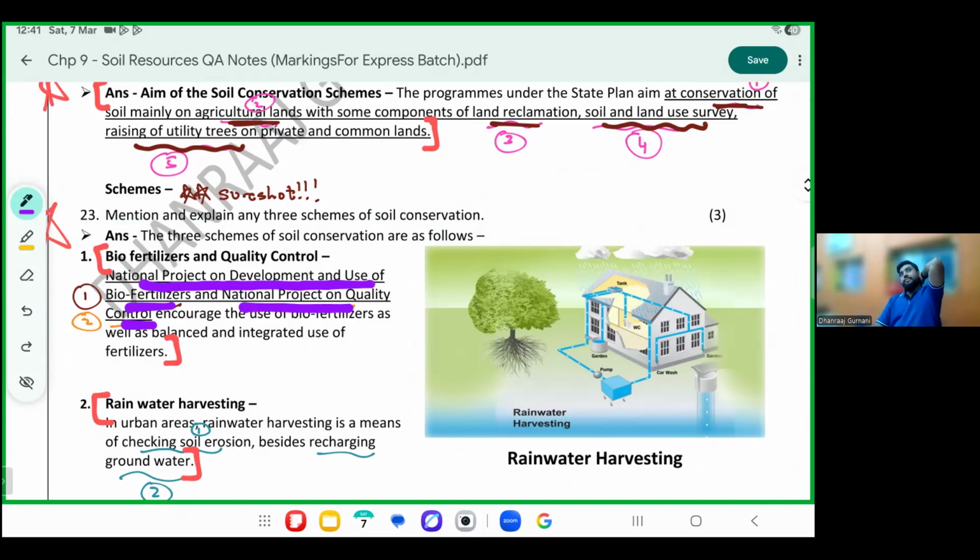So in the first part of the point, they've just given you the names. What are these two names? National Project on Development and Use of Biofertilizers and National Project on Quality Control. What is the aim of this scheme? It teaches you balanced use of fertilizers. Last line, if you see, balanced and integrated use of fertilizers.